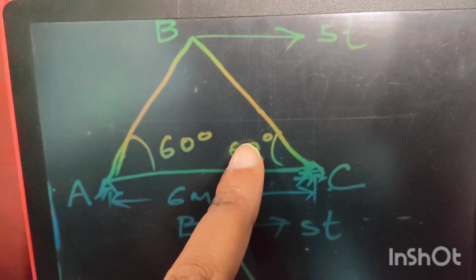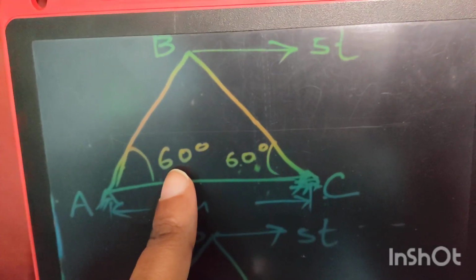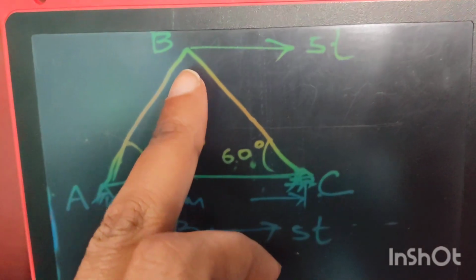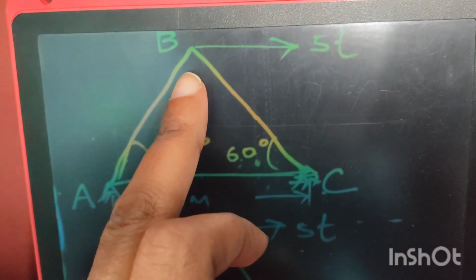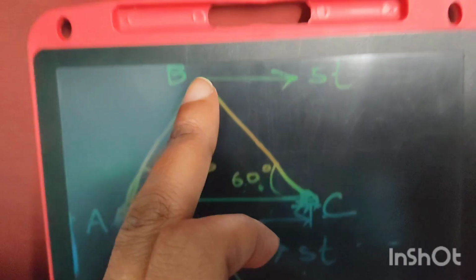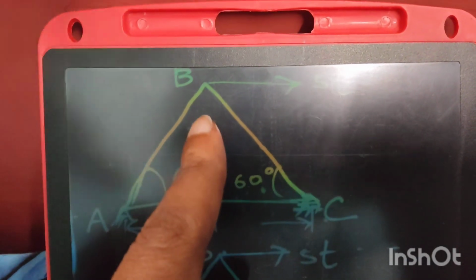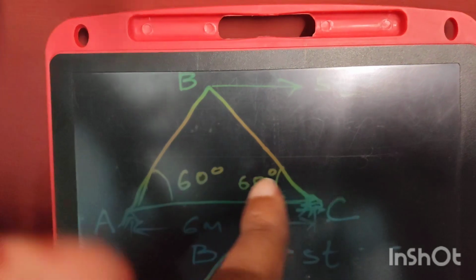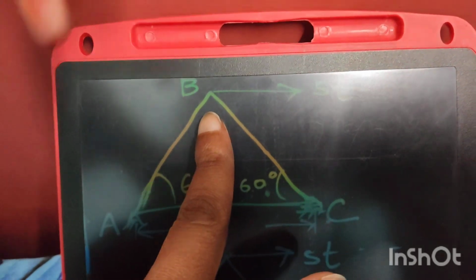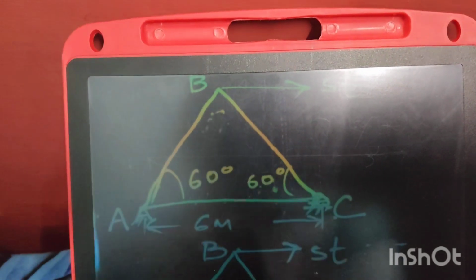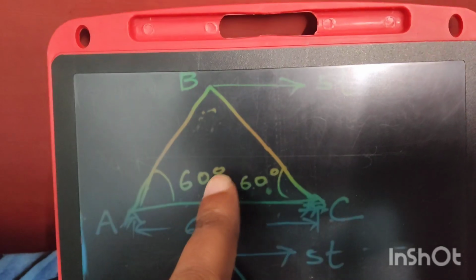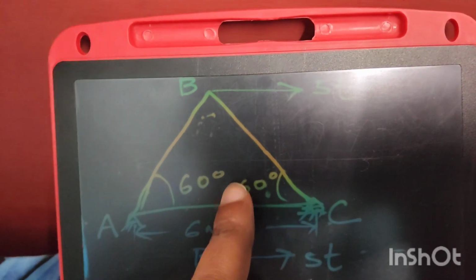Look, this is a triangular truss, so this angle is 60 degree and this angle is 60 degree. As this is a triangular truss, this angle B will also be 60 degree, because by the property of triangle, the sum of all the angles in a triangle should be 180 degree. So we can say this triangular truss is an equilateral triangular truss.